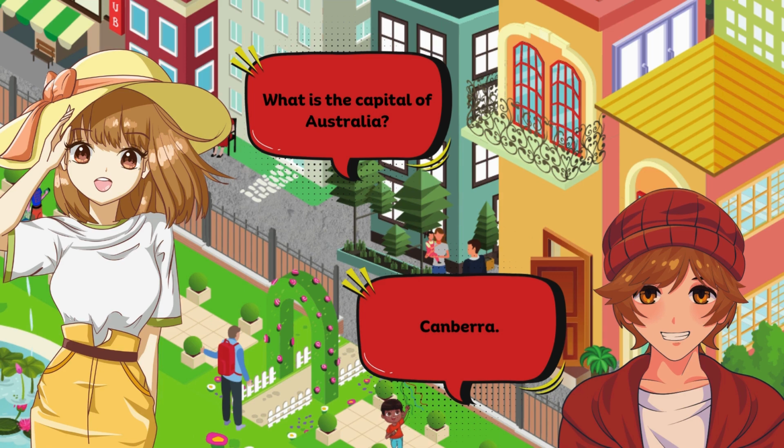How many states are there in the USA? 50. Who wrote Pride and Prejudice? Jane Austen. What is the largest mammal in the world? Blue whale.